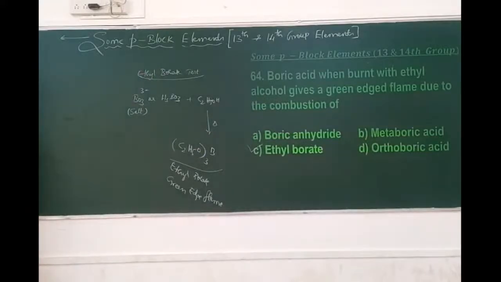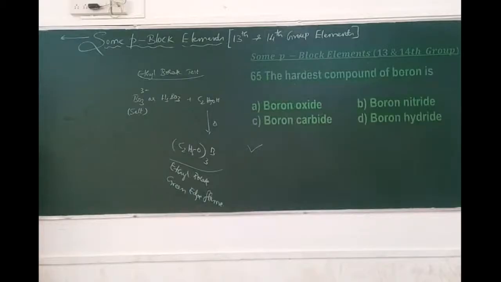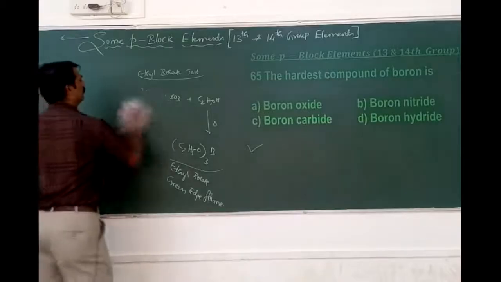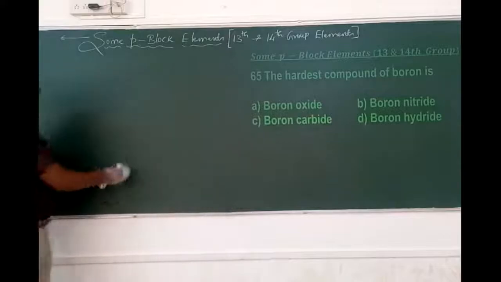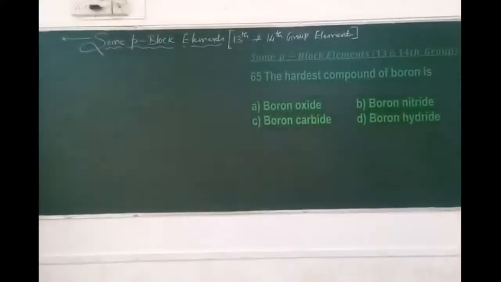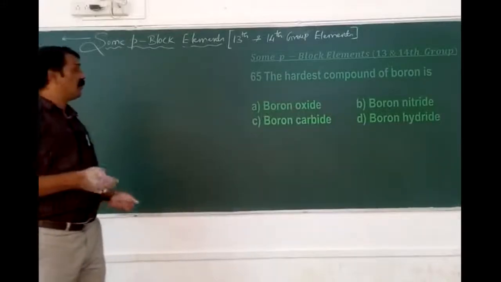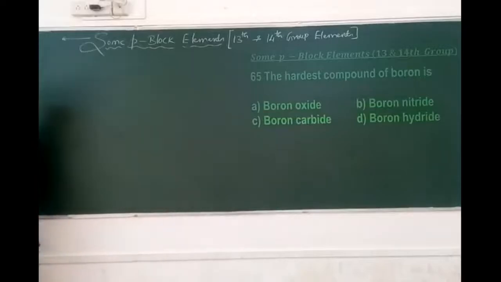Let's have 65. The hardest compound of boron is, which is the hardest substance or compound of boron: boron oxide, boron nitride, boron carbide, or boron hydride.